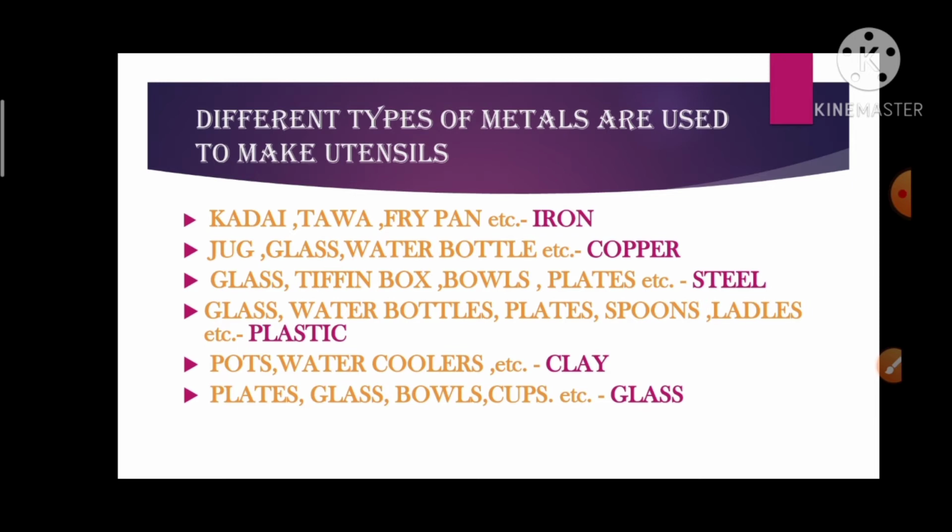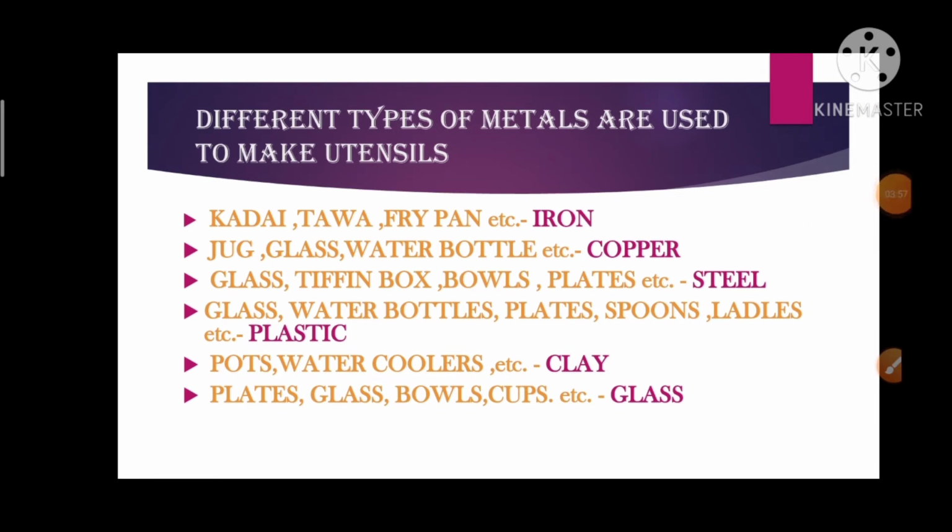Glass, tiffin box, bowls, plates, etc. can be made of steel. Glass, water bottles, plates, spoons, ladles, etc. are made of plastic. Pots, water coolers, etc. can be of clay. Plates, glass, bowls, cups, etc. can be of glass.